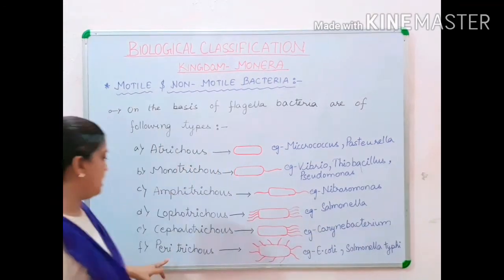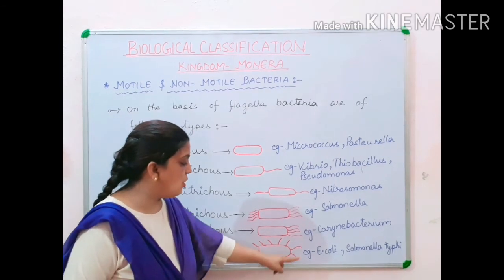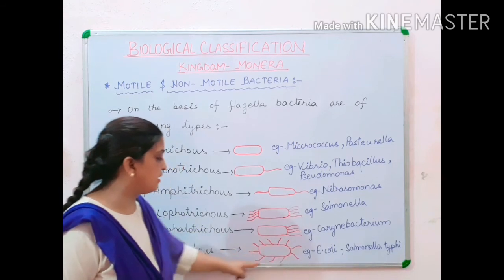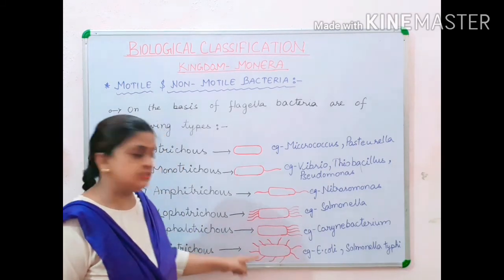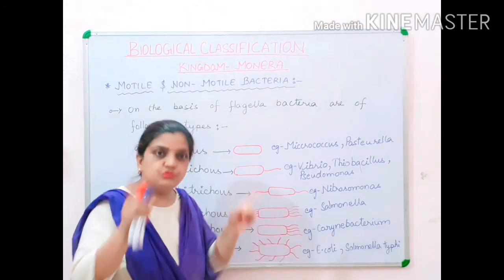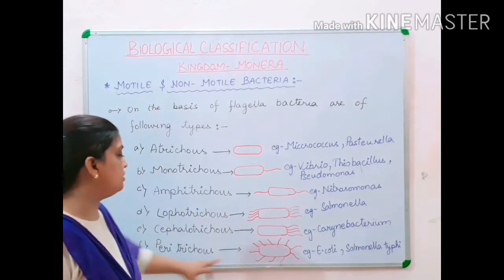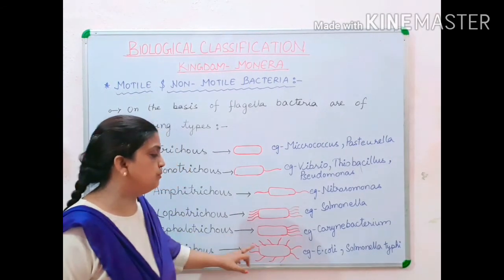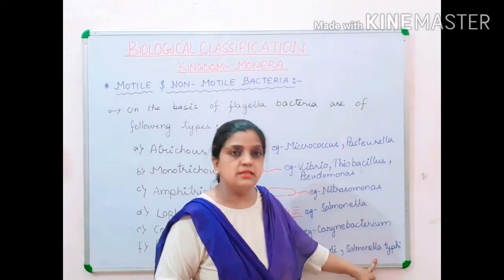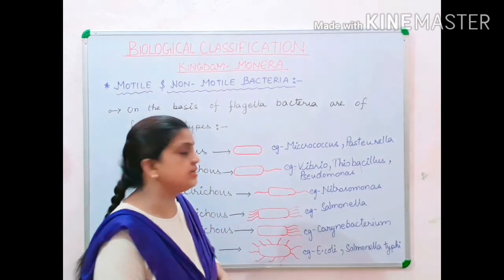Now children, the last is Peritrichous, and you can see that long hair-like structures, flagella, are present all around the bacterial body. It is present throughout the surface of the bacterial body. Peri means the circumference, the complete circumference, all around the body. So your flagellum is present all around the body. An example for it is E. coli or Salmonella typhi.